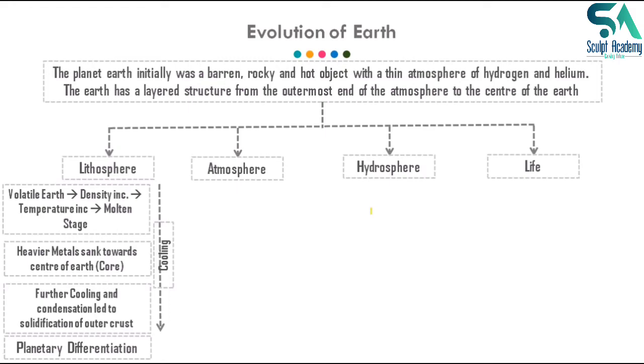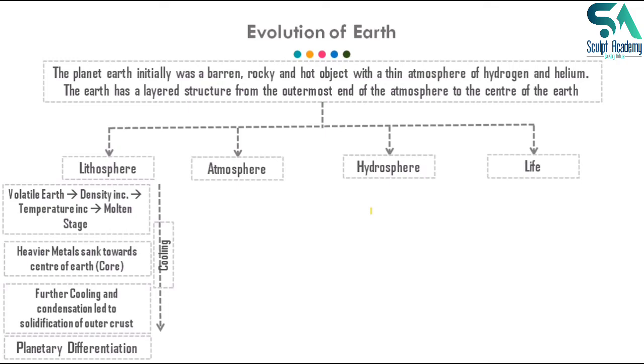Since cooling was simultaneously operating, after sinking to the bottom the temperature reduced, the bottom of the Earth got solidified, and the iron solidified as cooling started.